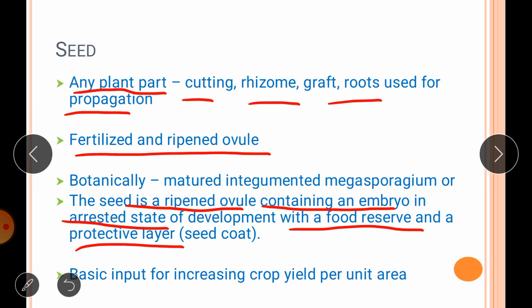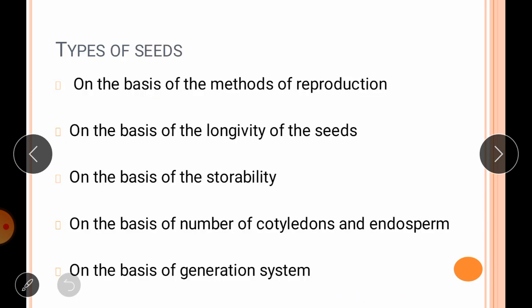Seed is a basic input for increasing crop yield per unit area. So seed is a very important thing. It is a basic or raw input in order to increase our agricultural production. So the next point is types of seed. The seed may be classified in various ways. There are various bases given here.